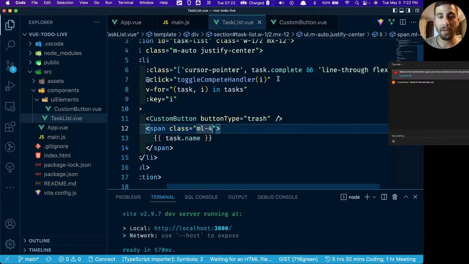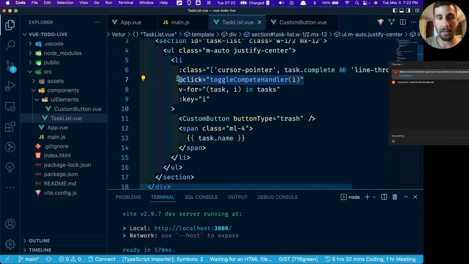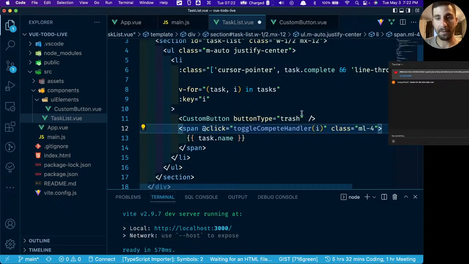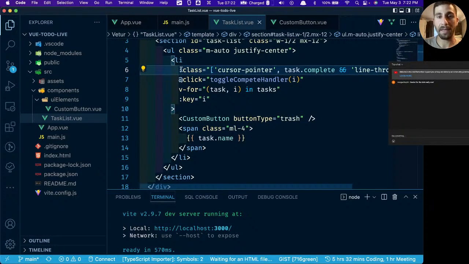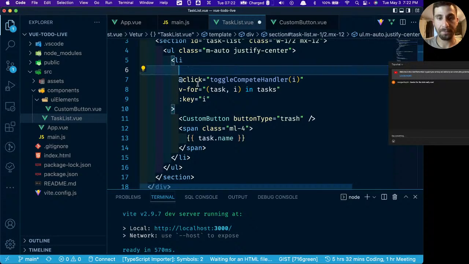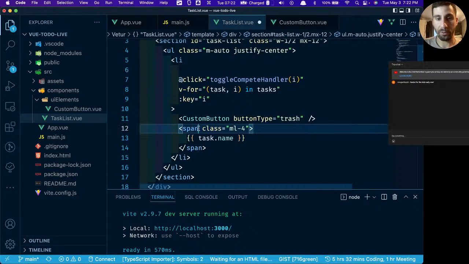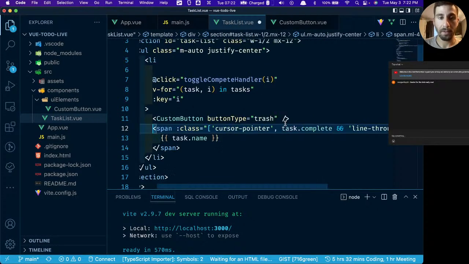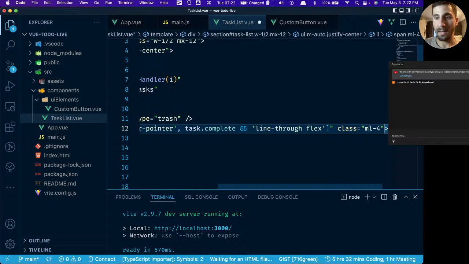So what we're going to do is change this onClick event here. We're going to put that on the span instead. I'm sorry, that's not what we do. We're going to leave that there, but we're going to take this class and apply that class to this span, and we'll take this ml-4 and move it inside of here.